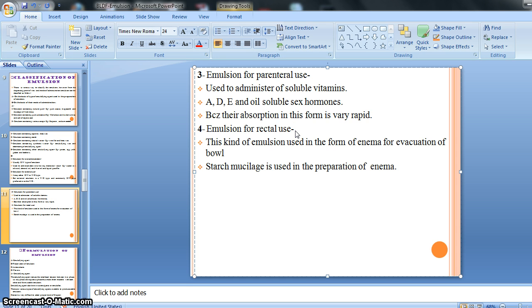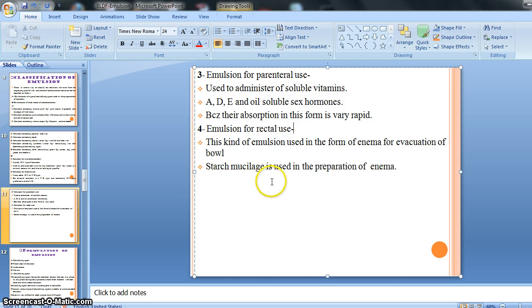It means the unwanted feces, the waste product which is stuck in our bowel, these kinds of products are removed with the help of enema, right? Enema is for the evacuation of our bowel, to remove waste material from the digestive system. These enemas are also made in the emulsion form. Enema is an emulsion form of dosage form for rectal administration, right? The rectum is one kind of cavity of our body, right?